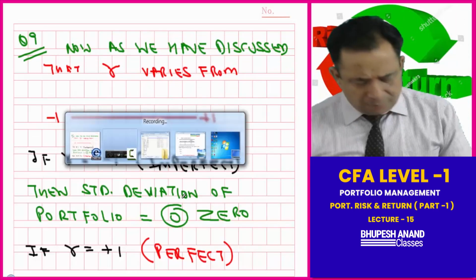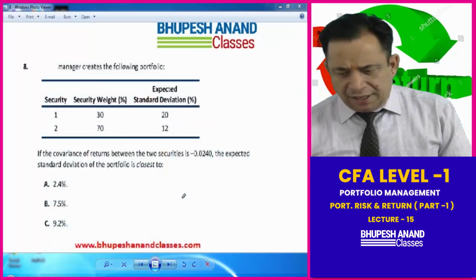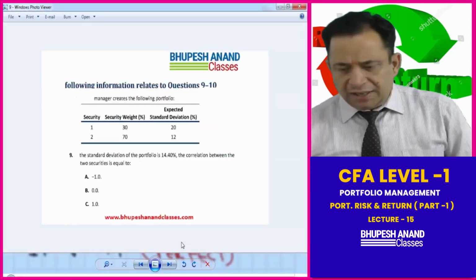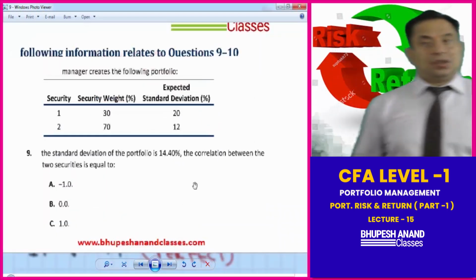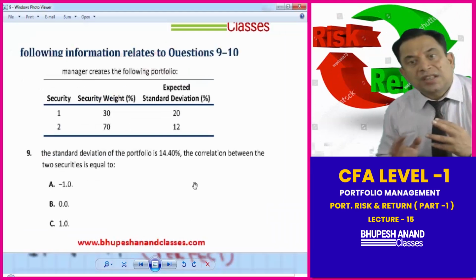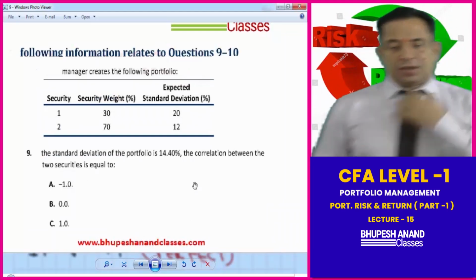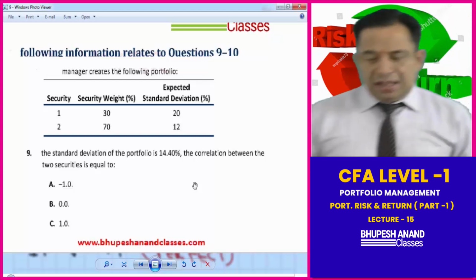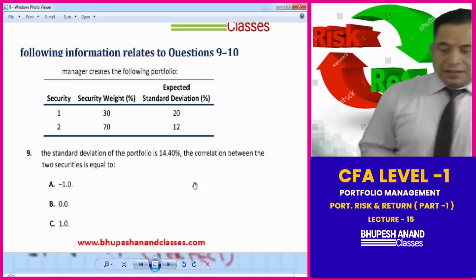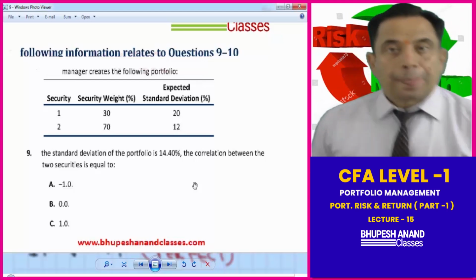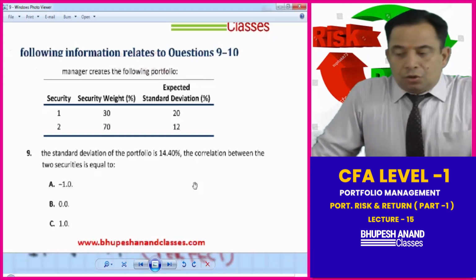Now I am coming to question number 9. Before that I will read question number 9. Just see the following information. This is a case study and two questions are related to it. The investment manager creates the following portfolio: security 1 and security 2, weights 30-70, standard deviation 20 and 12. The standard deviation of the portfolio is 14.40.